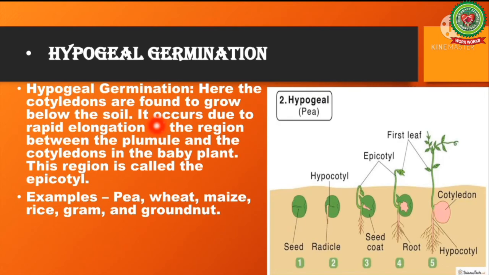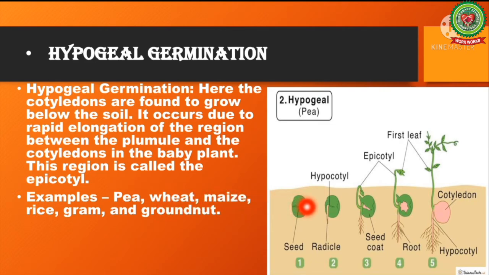Hypogeal germination. Hypogeal germination is the kind of germination in which cotyledons remain below the ground. It occurs due to rapid elongation of the epicotyl, that is the region between plumule and the cotyledons in the case of baby plants. For example, pea, wheat, maize, rice, gram and groundnut all undergo hypogeal germination.